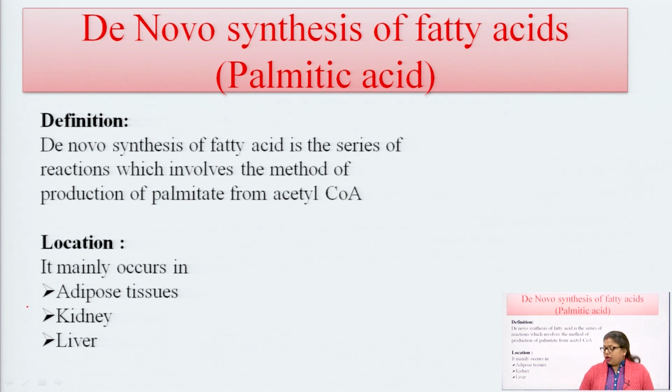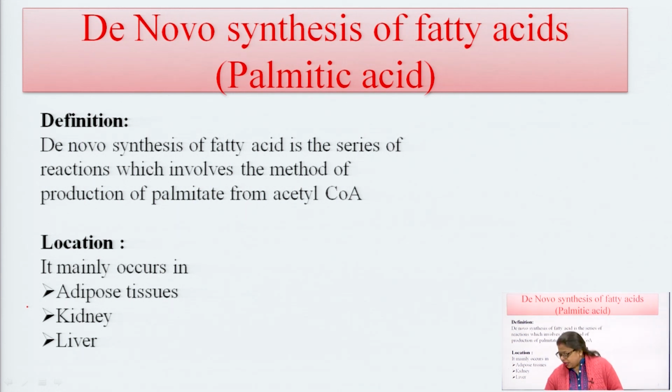So, here there is production of palmitate from acetyl coenzyme A, and what is the location of de novo synthesis? De novo synthesis occurs mainly in the adipose tissue, which is responsible for the formation of fat, and in the kidney and liver. So, these three organs are mainly responsible for de novo synthesis of fatty acids.